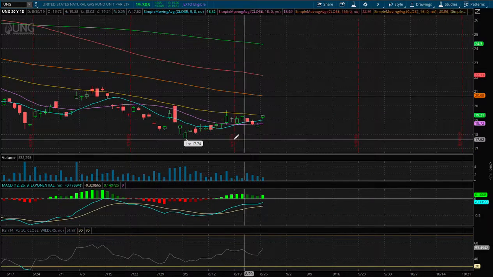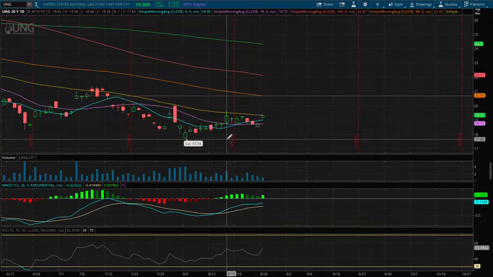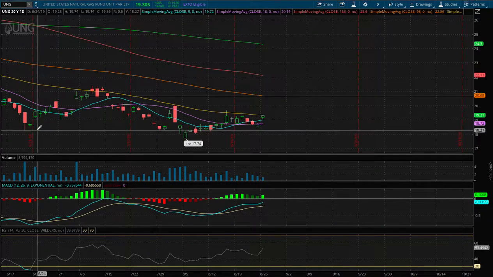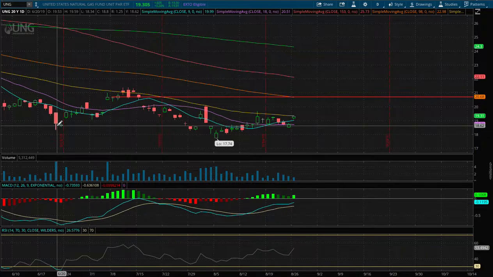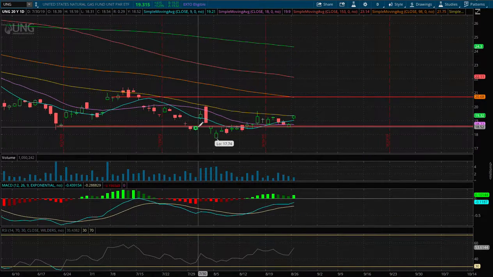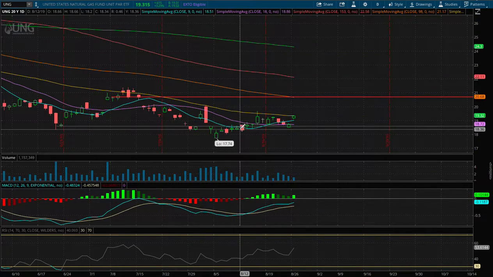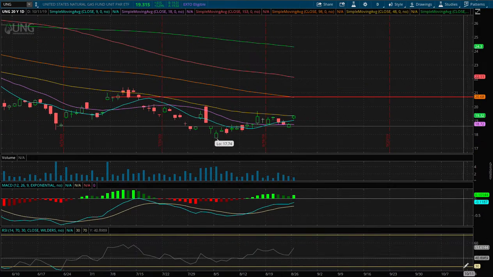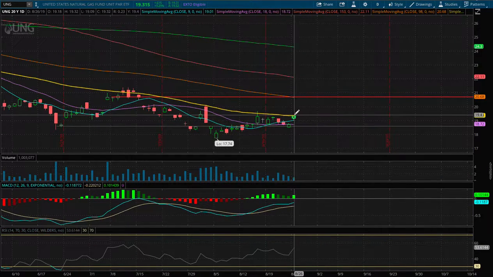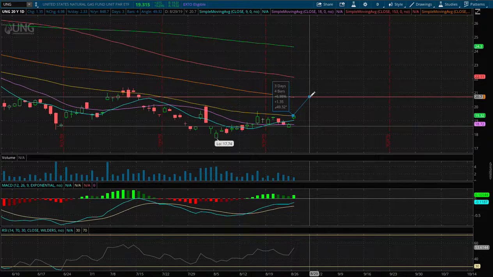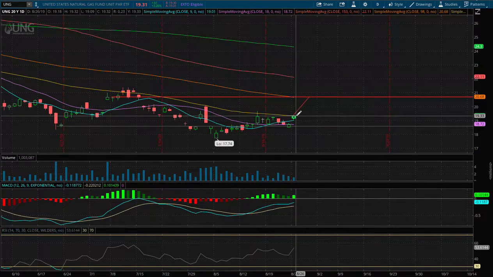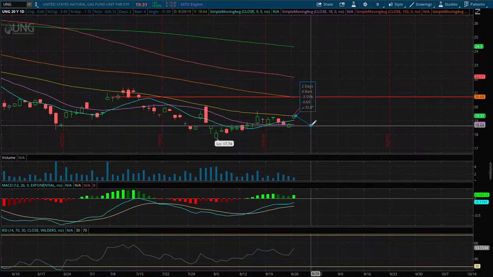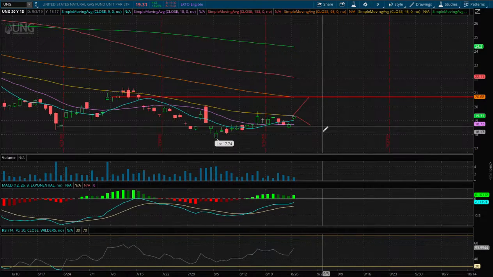And as for support, I do see possible support still remaining at this price level of $18.60. Reason why, we have support back in June 20th, and we found a good price concentration late July and early August as well. If we were to move higher, that price movement is roughly around 7%, and if we were to move down lower and hit support, that price movement is around 3.6% lower.